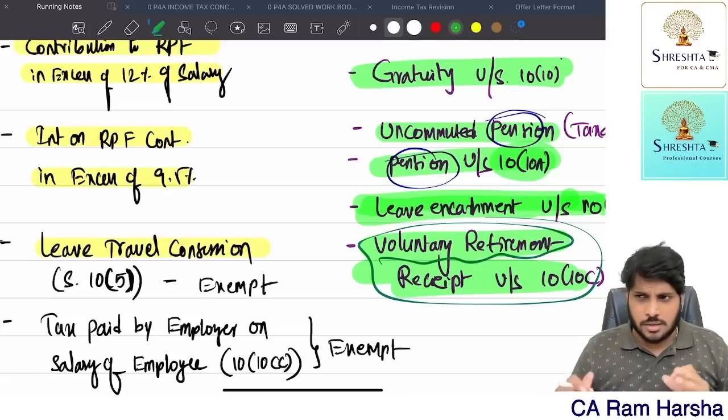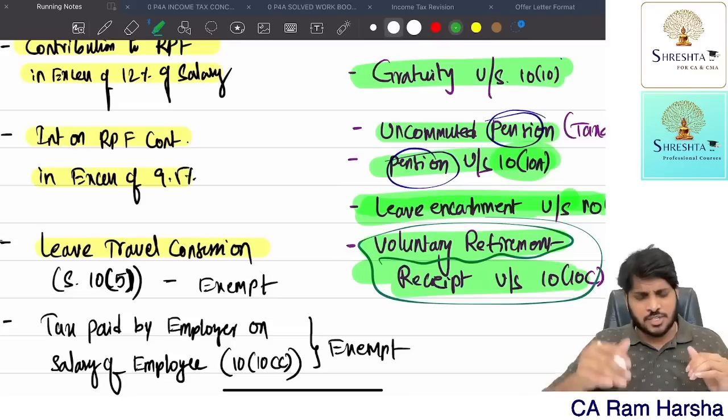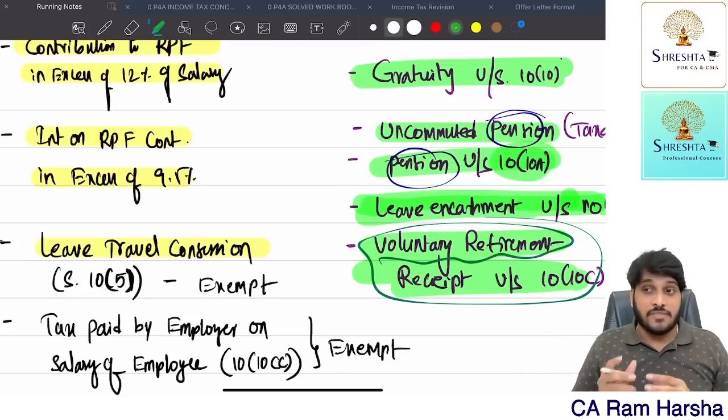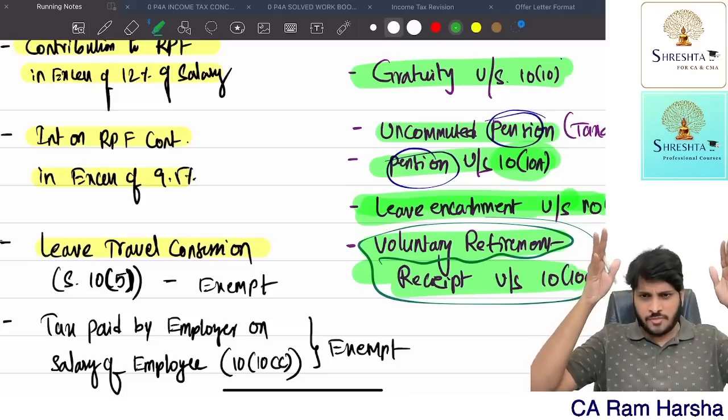So now, public sector companies or private sector companies or some governmental organizations, only they are eligible to give VRS. If they are giving any VRS compensation to an employee under a scheme of voluntary retirement, the company wants to reduce the staff. The overall staff of the company should reduce.